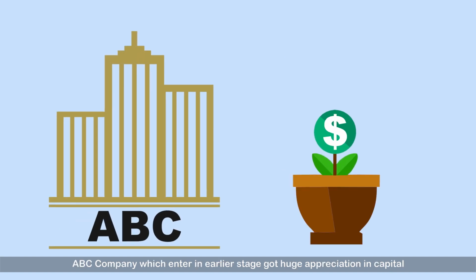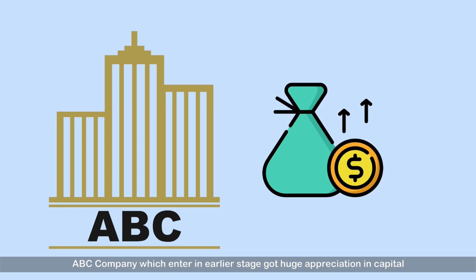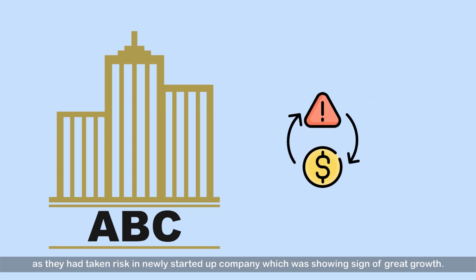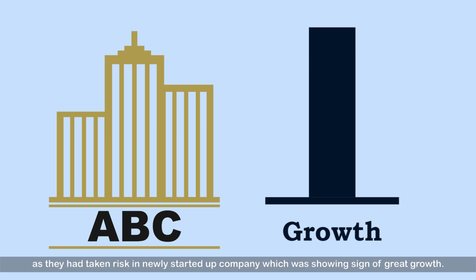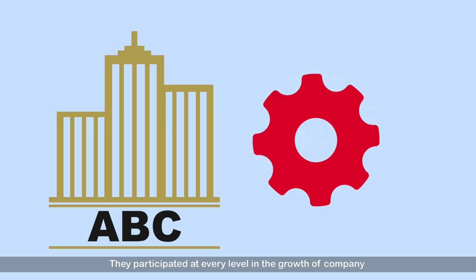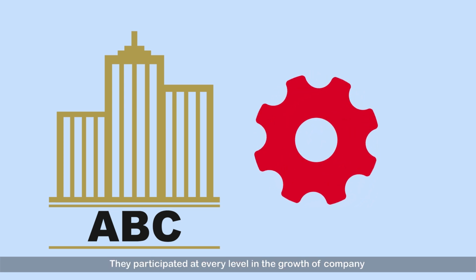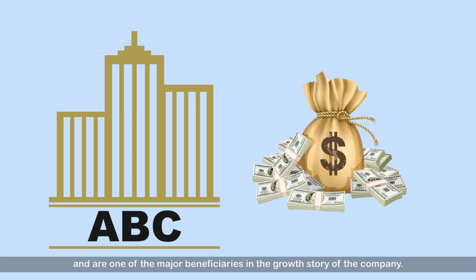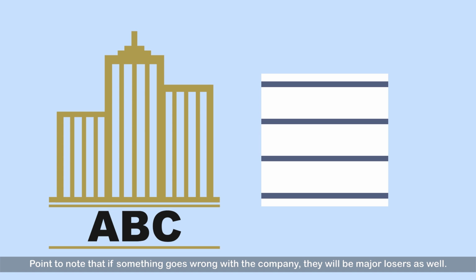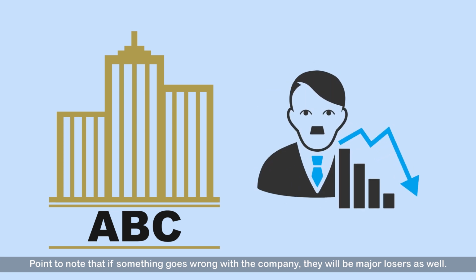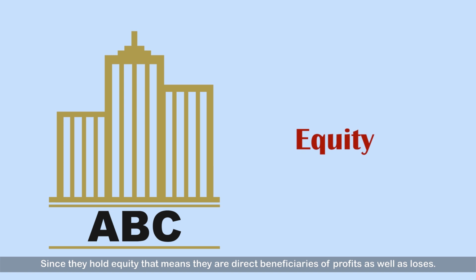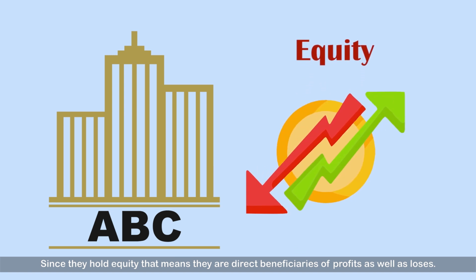ABC company, which entered at an earlier stage, got huge appreciation in capital as they had taken risk in a newly started up company which was showing signs of great growth. They participated at every level in the growth of the company and are one of the major beneficiaries in the growth story of the company. Point to note that if something goes wrong with the company, they will be major losers as well. Since they hold equity, they are direct beneficiaries of profits as well as losses.